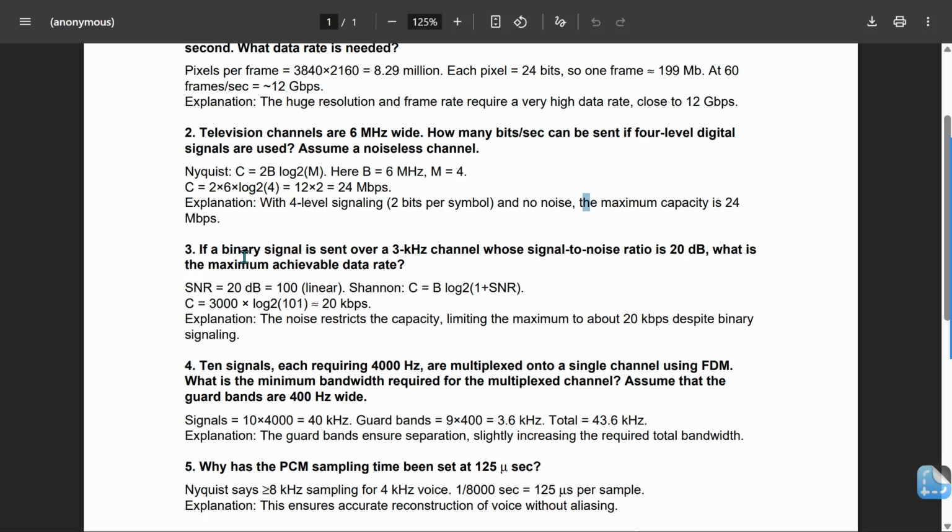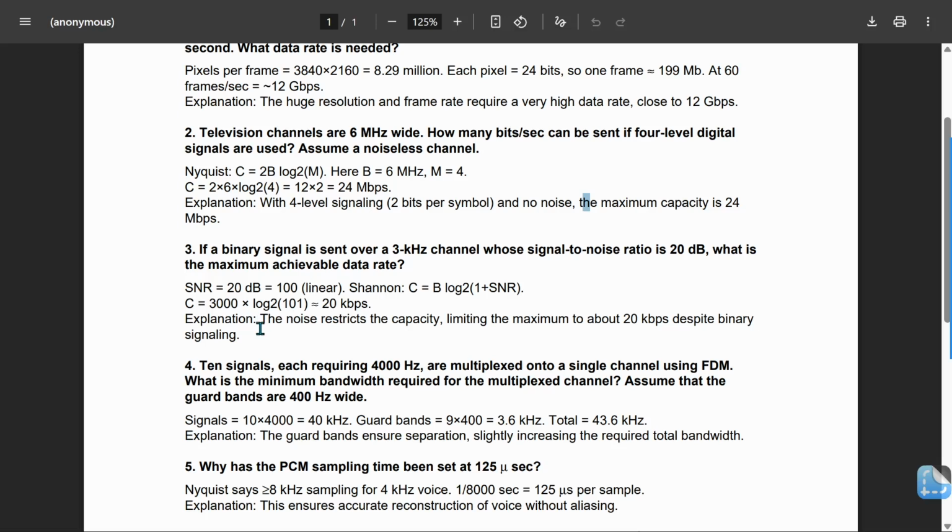Now coming to the third problem. If a binary signal is sent over a 3 kHz channel whose signal to noise ratio is 20 dB, what is the maximum achievable data rate? SNR is equal to 20 dB, which is equal to 100 linear. Shannon formula: C is equal to B log of 1 plus SNR to the base 2. So C is equal to 3000 into log of 1 plus 100 to the base 2, which is about 20 kbps. Explanation: the noise restricts the capacity, limiting the maximum to about 20 kbps despite binary signaling.